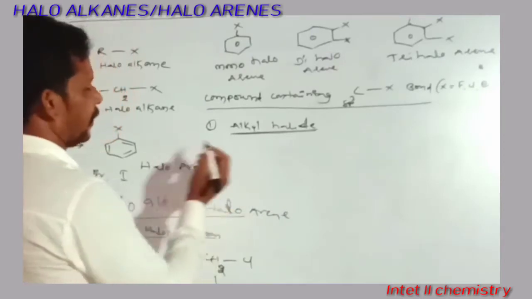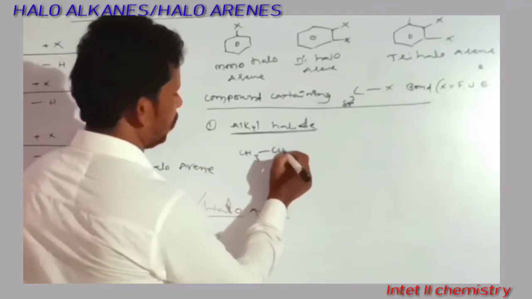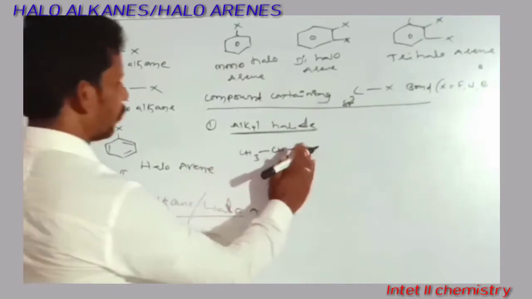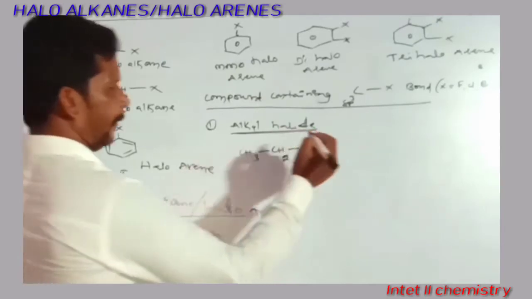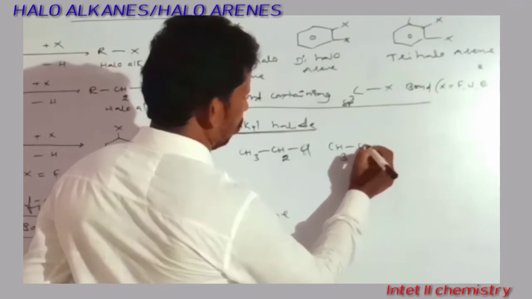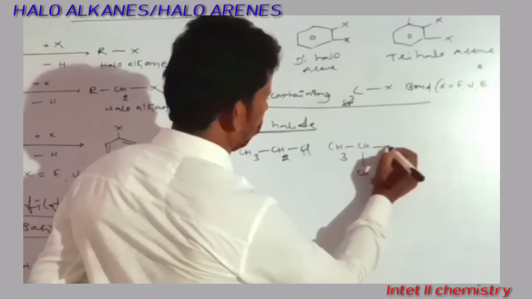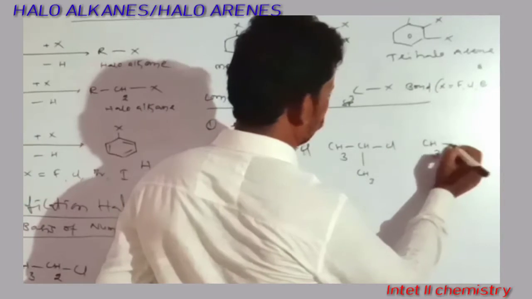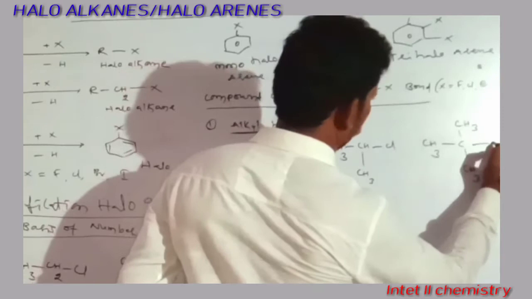For example, we can write here CH3CH2X, or directly with chlorine. Next, we can write another structure, CH3Cl. Another type we can write like this, with CH3 and Cl.